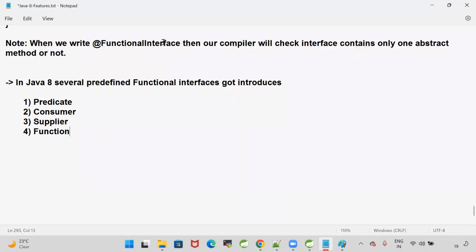When we are working with the stream API, these lambdas and functional interfaces we are also going to use. In Java 8, several predefined functional interfaces got introduced.